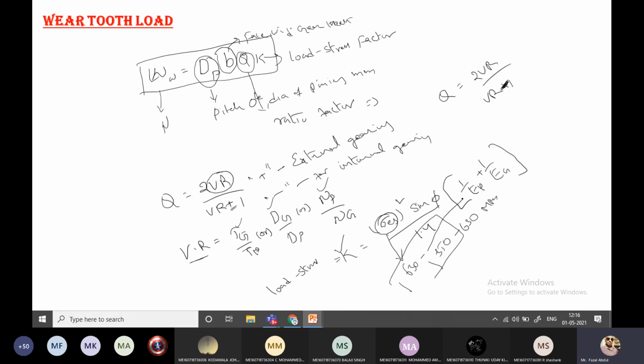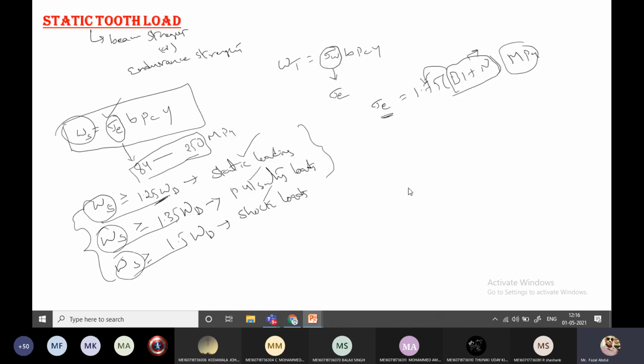Within this range we can select the endurance strength in shear for this value. Okay. So remember, Babu, the stress values depend on the material type. Young's modulus also depends on the material type.